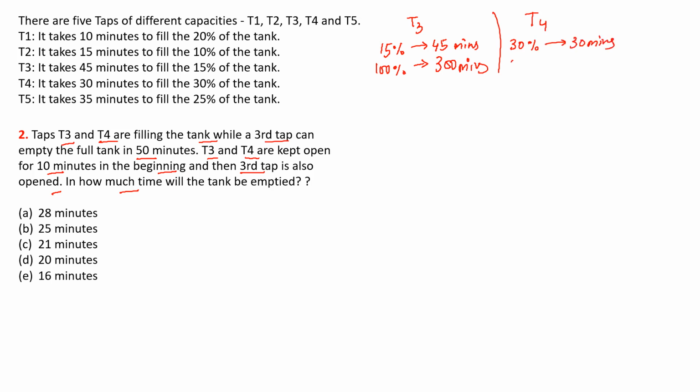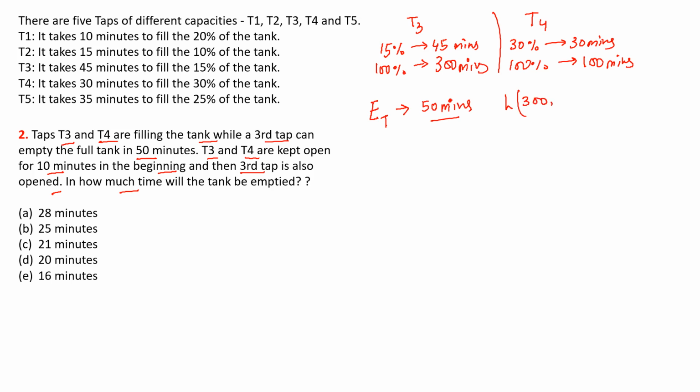That means 100% in 100 minutes. Okay, and for the leakage empty tap we know that it can empty the tank in 50 minutes.